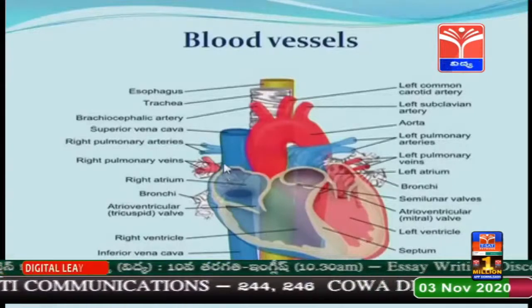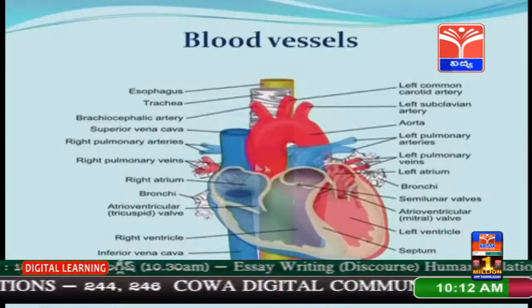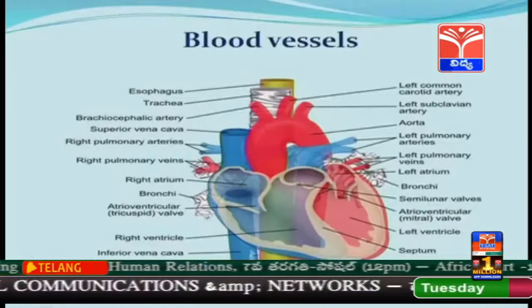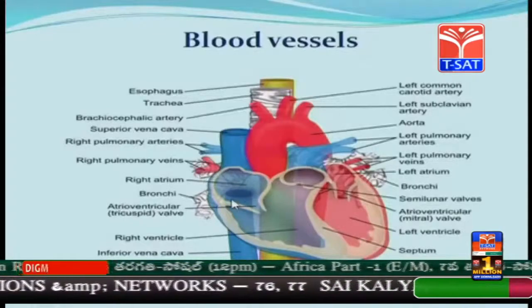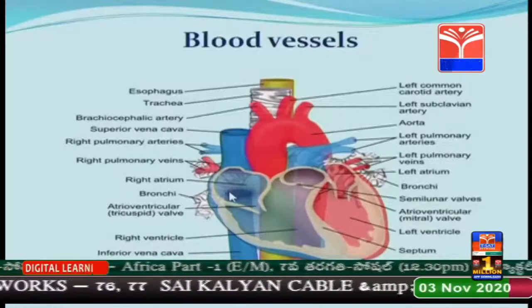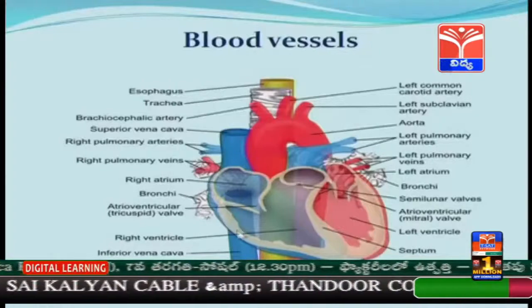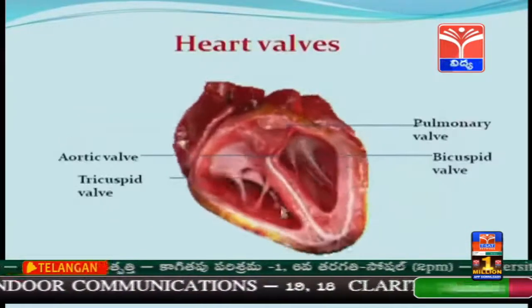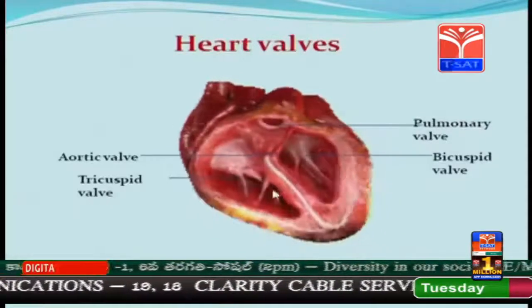The system of vena cava is formed by 2 anterior precaval veins and 1 postcaval vein. The postcaval vein opening is guarded by a membranous fold called the Eustachian valve. Here internally there are different valves seen in the heart.